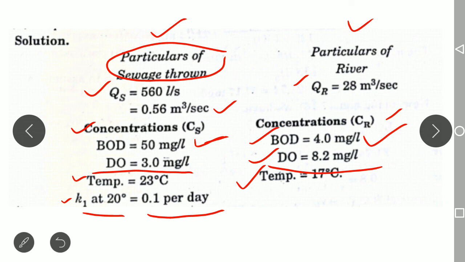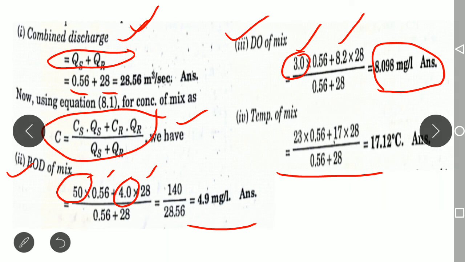So it is given per day here, but we are calculating the BOD for 3 days and for 5 days. So if it is 3 days, we can substitute accordingly. The sewage temperature is 23 degrees Celsius, and 17 degrees Celsius is the temperature of the river. Just by substituting all the values, you will get the temperature of the mixture in degrees Celsius.